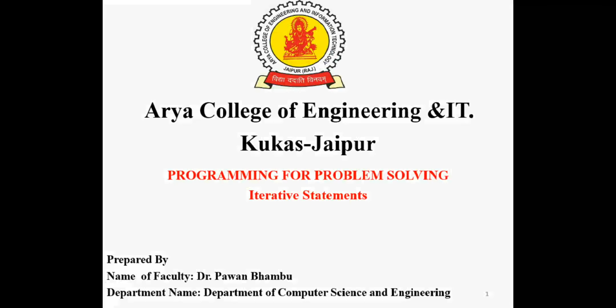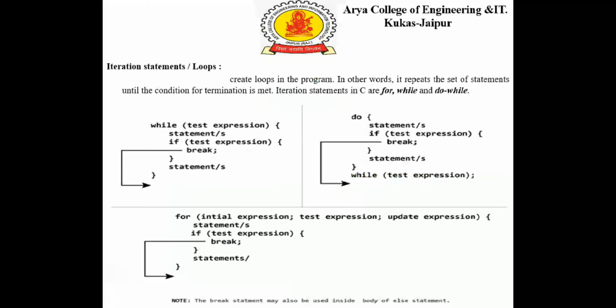Today's topic is iterative statements. What are iterative statements? Iterative statements or loops are one and the same. Iterative statements or loops are defined as statements which execute a particular block of code for a given condition, for a given number of times, so as to obtain the result and to perform a particular task.